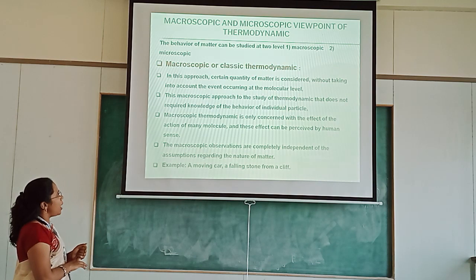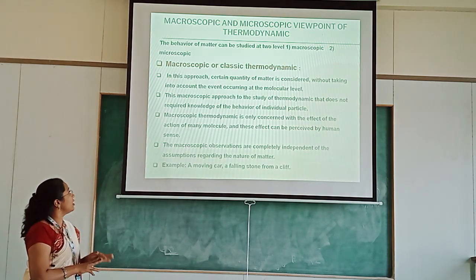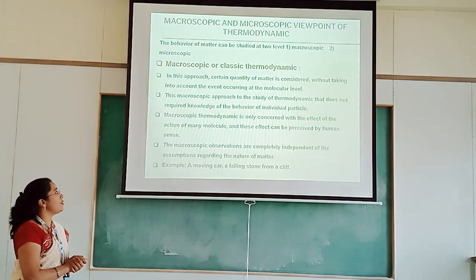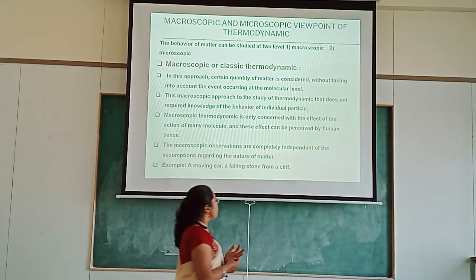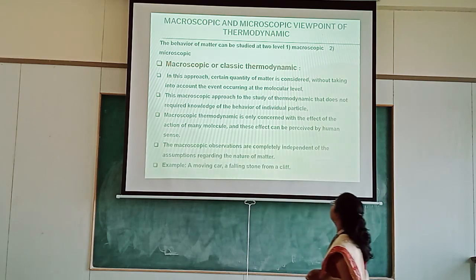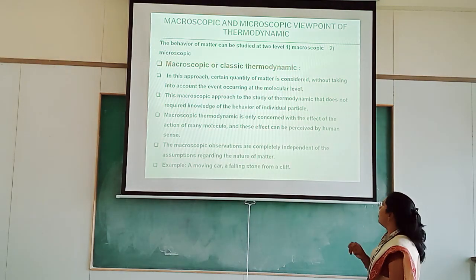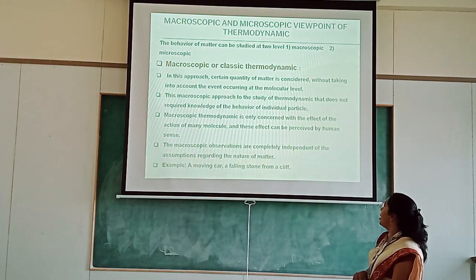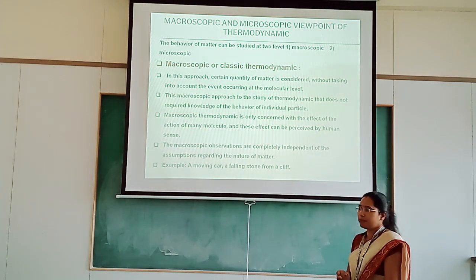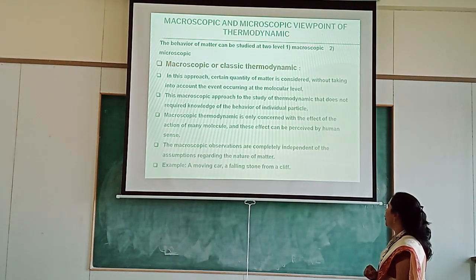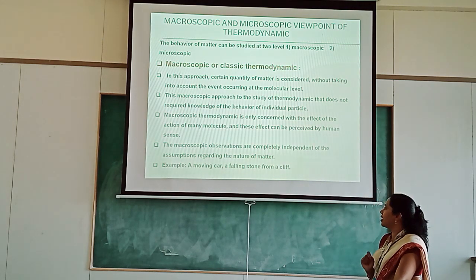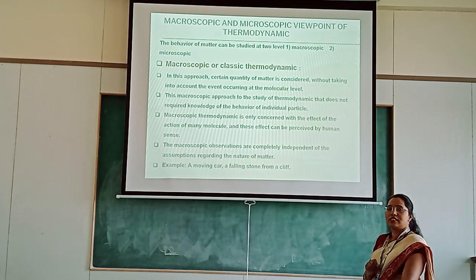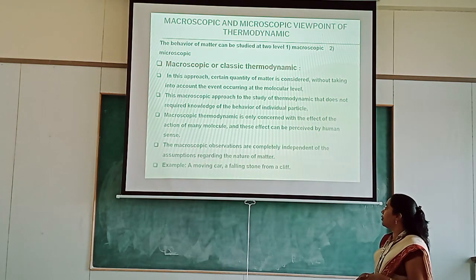This approach does not require knowledge of the behavior of individual particles. Third, macroscopic thermodynamics is only concerned with the effect of the action of many molecules, and this effect can be perceived by human senses. Fourth, macroscopic observations are completely independent of assumptions regarding the nature of matter. Some examples are a moving car and a falling stone.